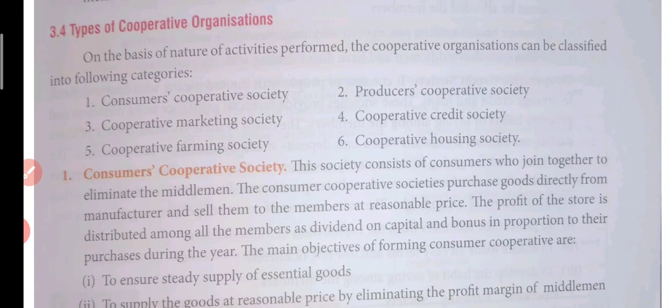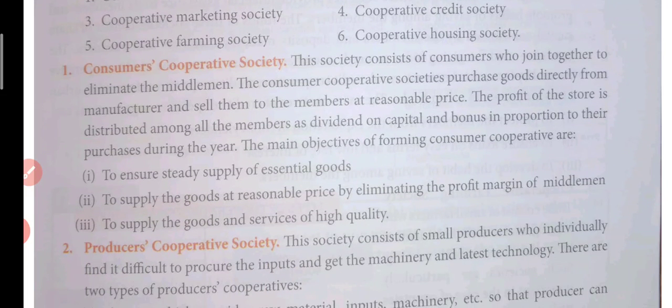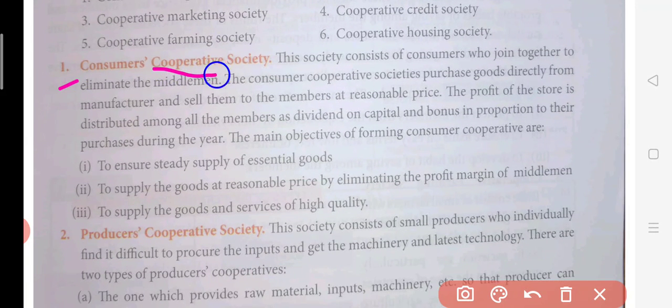Now we are going to move ahead in our second chapter of business studies, forms of business. After looking at the merits and demerits of cooperative organizations, we are going to look at the types of cooperative organizations. There are basically six types of cooperative organizations. Let us do it one by one. The first one is consumer cooperative society.